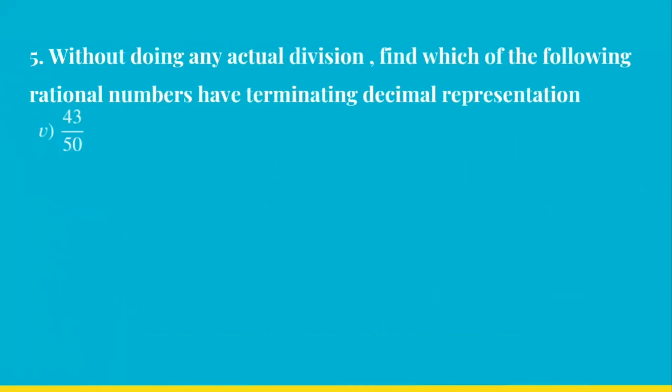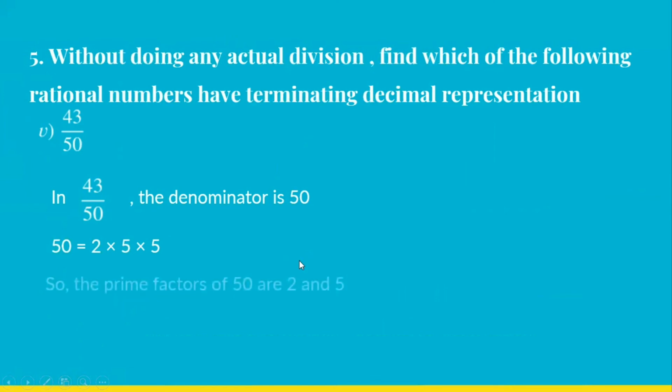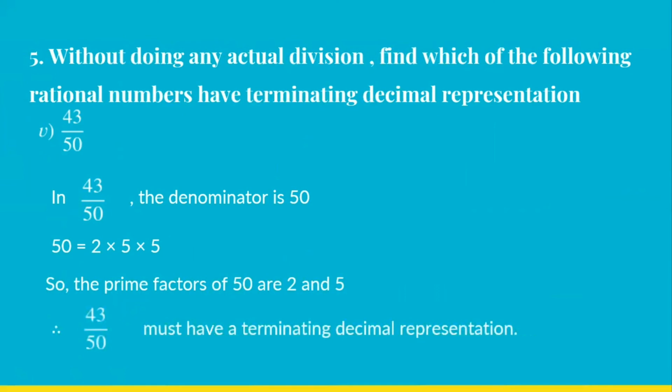Okay. 43 upon 50 now. Find the factors of 50. Denominator is 50. 2 into 5 into 5. 2 5s are 10. 10 5s are 50. Yes. So the prime factors of 50 are 2 and 5. So 43 upon 50 must have a terminating decimal representation.